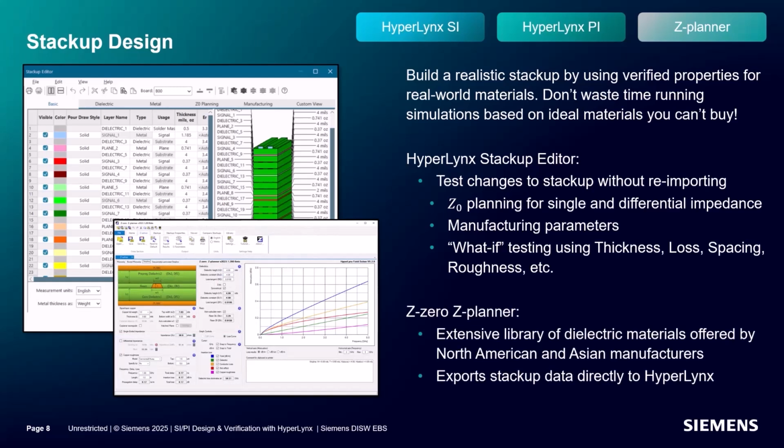Siemens EDA does offer a dedicated stackup design tool that easily integrates with HyperLynx. zPlanner has an extensive library of materials and options created from collaboration with manufacturers so that the user can be confident they are designing something they can actually build. Additionally, HyperLynx supports multiple stackups for multi-board and rigid flex projects.